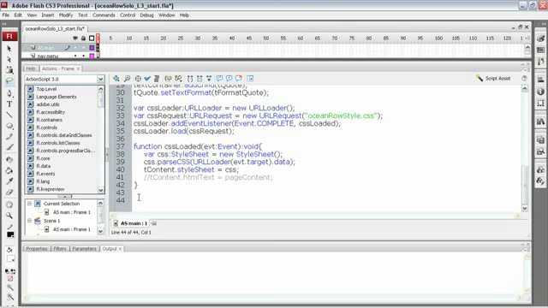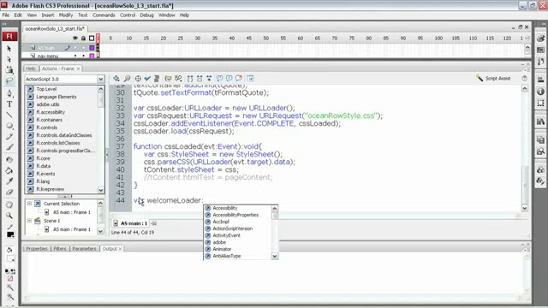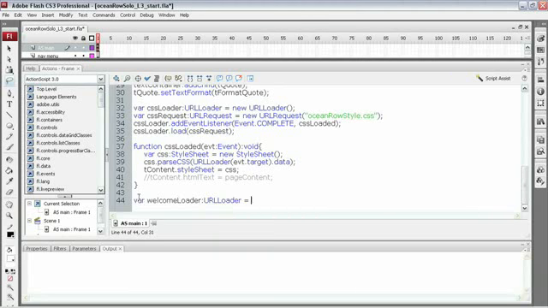Our URL loader enables me to load virtually anything that I want to from a standard URL address. So I want to create a new loader object for my welcome text. Let's start things out by creating a loader for my welcome text. I'll use my var keyword to scope it to the main timeline, and I'm going to call it welcome loader. It's going to be a URL loader object just like our CSS loader. And we'll use the new keyword and the constructor in order to create it.